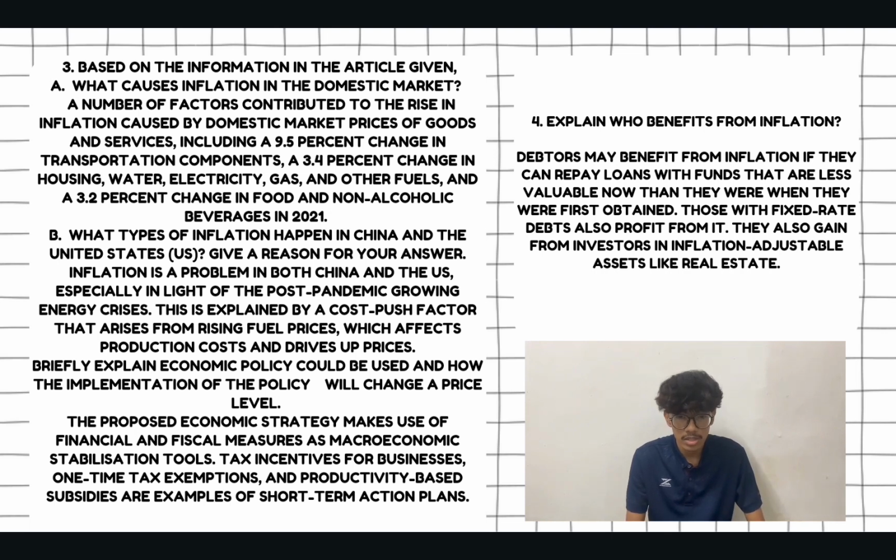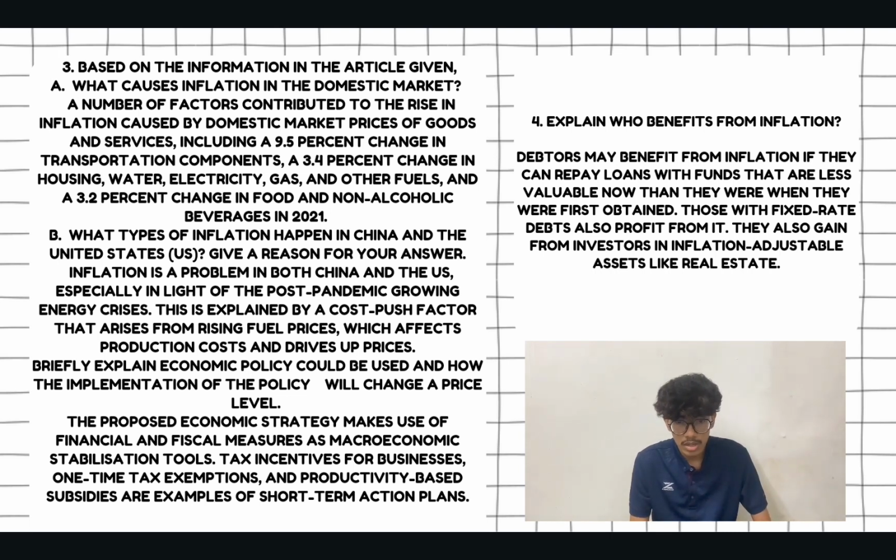Inflation is a problem in both China and the US, especially in light of the post-pandemic growing energy crisis. This is explained by a cost-push factor that arises from rising fuel prices, which affect production costs and drive up prices. Briefly explain what economic policy could be used and how the implementation of the policy will change the price level.